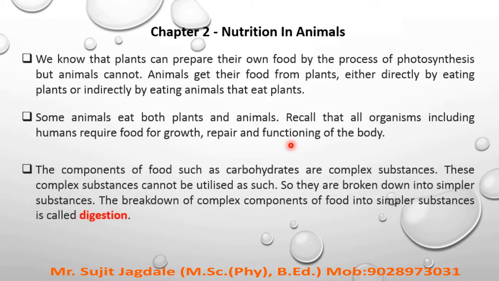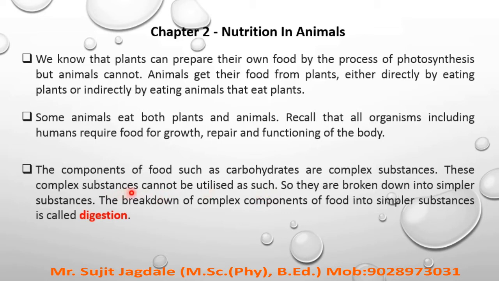Now the food we eat is actually in the form of different complex substances. For example, carbohydrates. So the components of food such as carbohydrates are complex substances, and these complex substances cannot be utilized directly. Our body cannot use these complex carbohydrates directly.